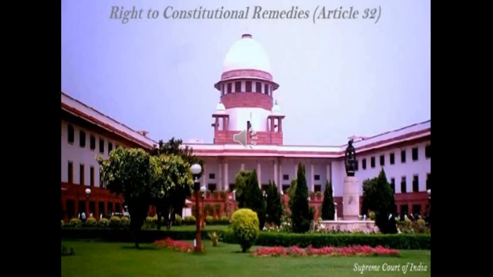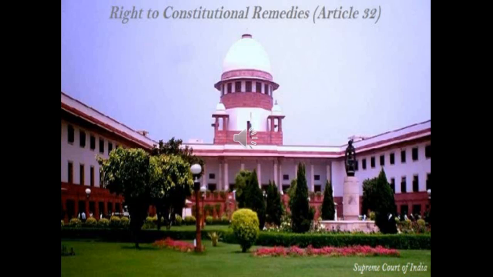So till now we saw the 5 rights. What are they? Right to equality, right to freedom, then right against exploitation, right to religion, then cultural and educational rights. Can you tell the articles? From which to which was each right mentioned? Right to equality, Article 14 to 18.